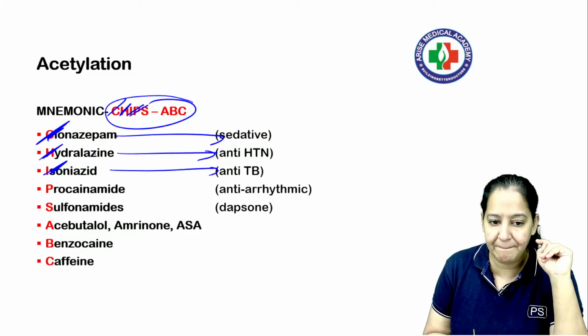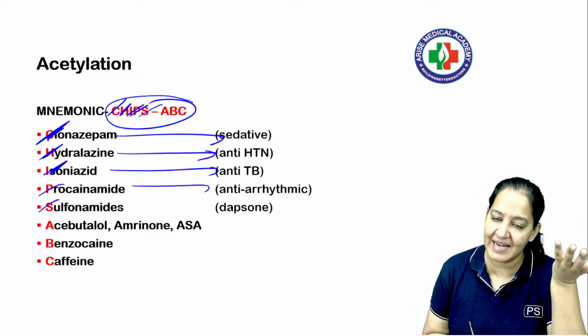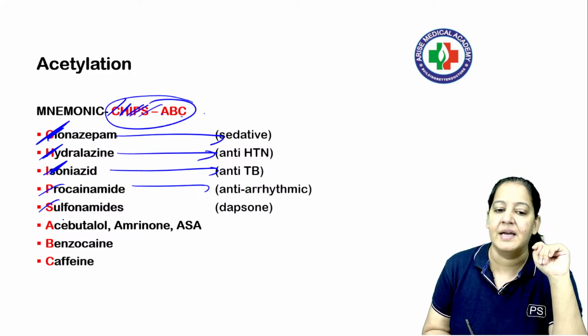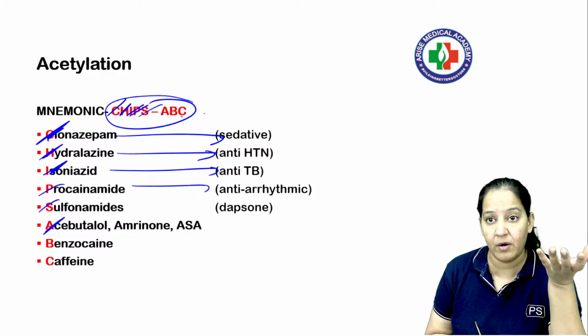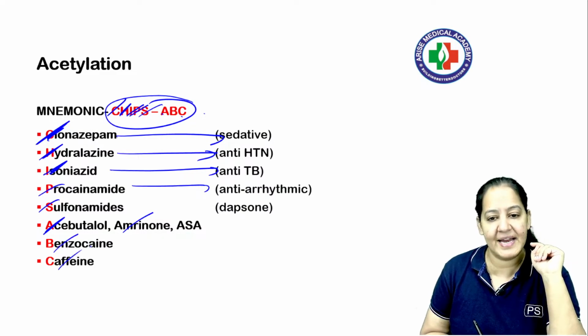Used in the DOTS treatment. P is procainamide. It is an antiarrhythmic drug. S is a sulfonamide. It's an antibiotic, right? A, B, C. A is acebutolol. It is one of the beta blockers. Amrinone, and B is benzocaine, and C is caffeine.